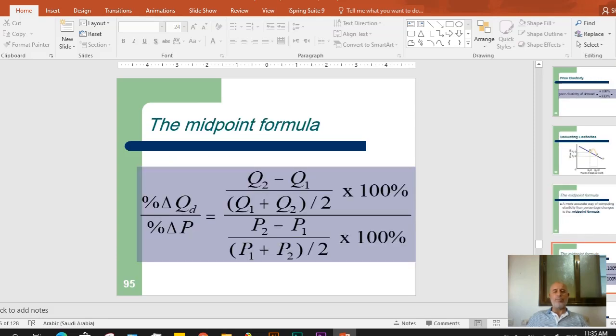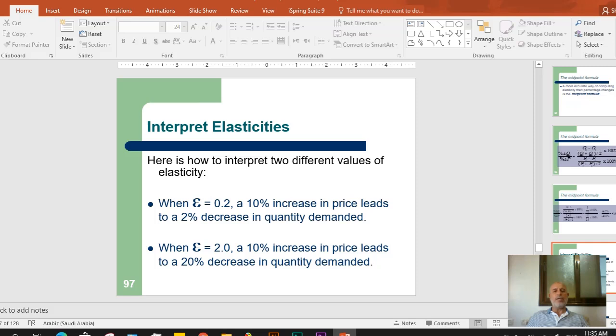Here, how to calculate the midpoint elasticity. Here, how to interpret elasticity, or elasticity interpretation. So it is really important here. When elasticity equals minus 2, what does that mean? Elasticity of demand equals minus 0.2. 0.2 means if the price increases 10%, it leads to a 2% decrease in quantity demanded.